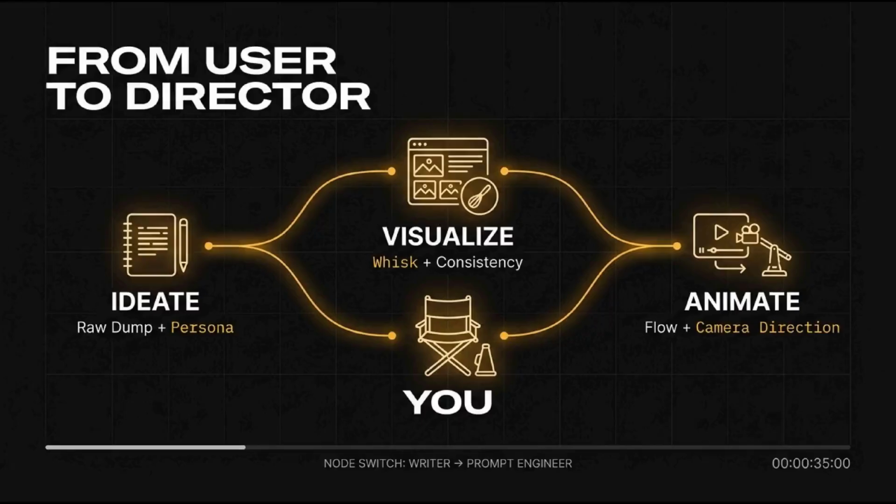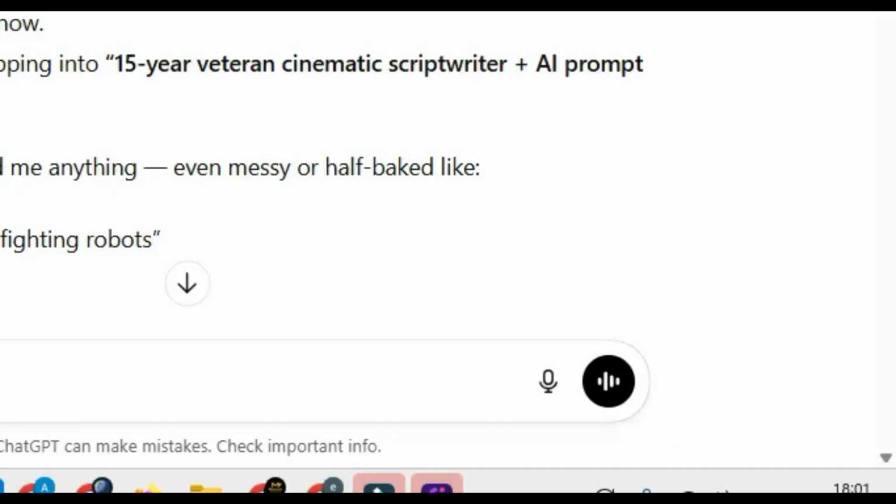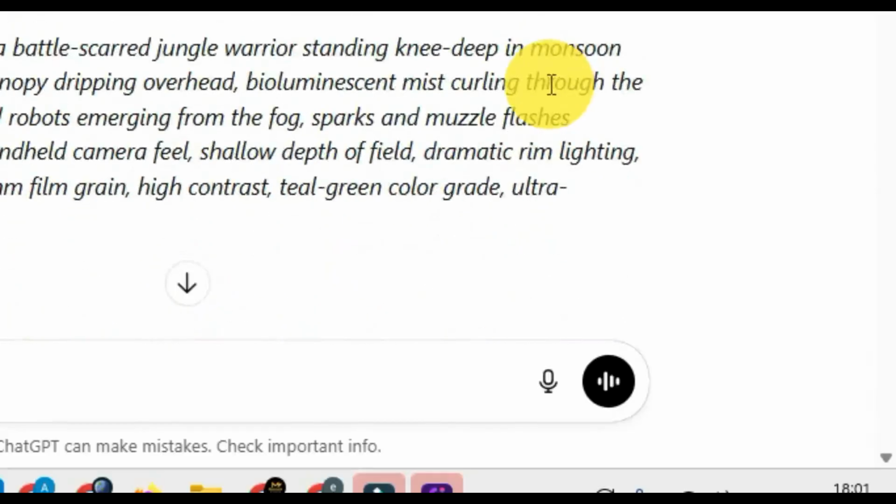It said, from this point, I'm stepping into a 15-year veteran screenwriter and AI engineer mode. So I would say, act like a 15-year veteran cinematic, I can even do 20 years. So these are my keywords I'm going to be copying and keeping somewhere.